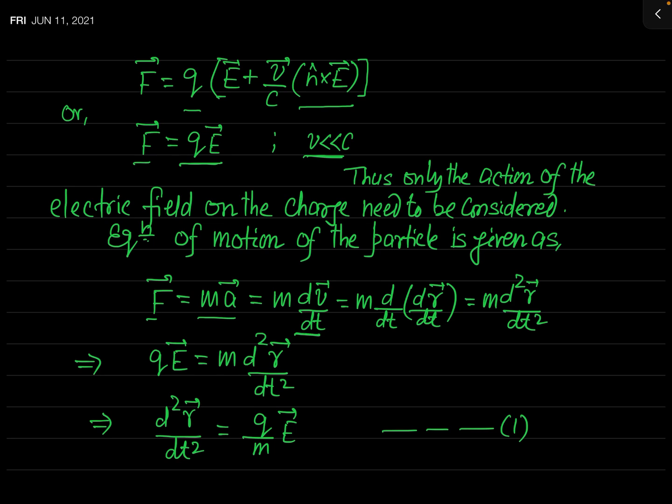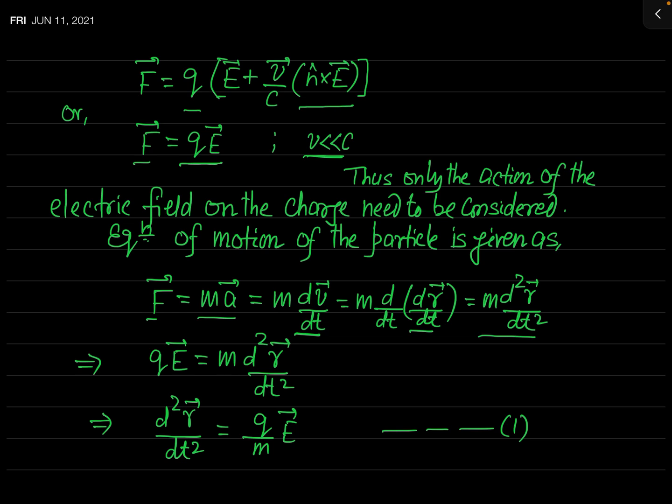And you know how this velocity v is defined? Velocity v is simply the time derivative of position vector. So instead of v you may write dr by dt, and so finally our equation of motion will become F equal to m d2r by dt square. You can directly write this equation, F equal to m d2r by dt square, there is no need to follow the intermediate steps.